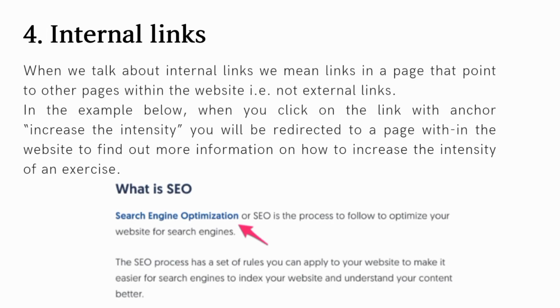Fourth one is internal links. When we talk about internal links, we mean links in a page that point to other pages within the website. That is, not external links. In the example below, when you click on the link with anchor text "increase the intensity", you will be redirected to a page within the website to find out more information on how to increase the intensity of an exercise.